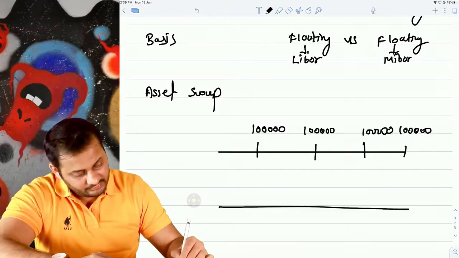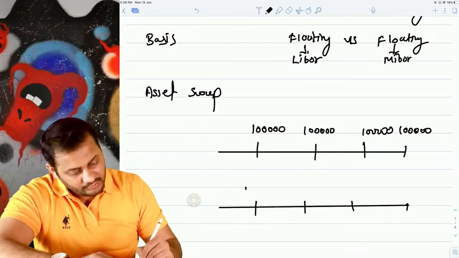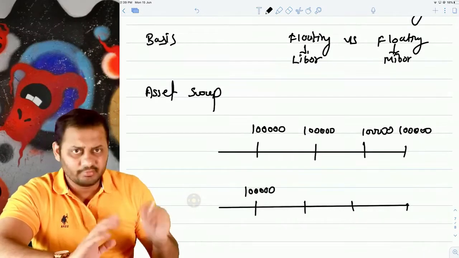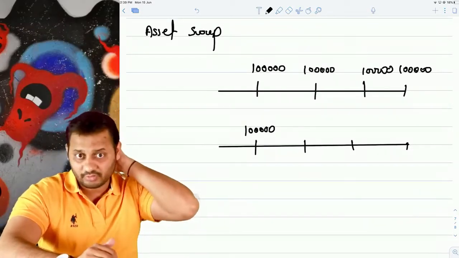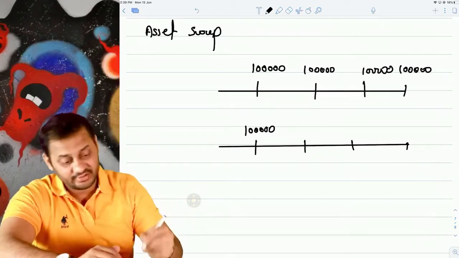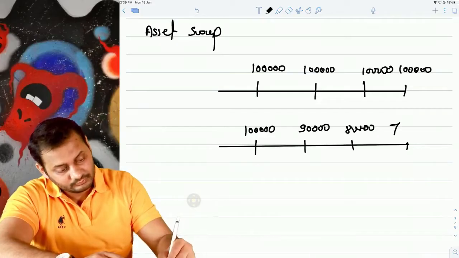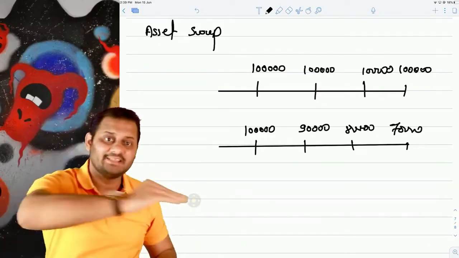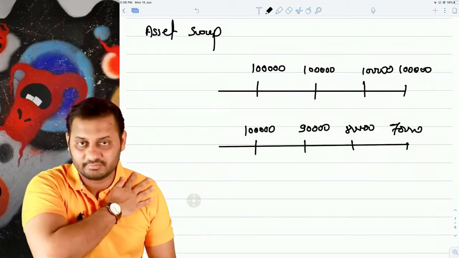And here in amortizing rate swap, it is similar to plain vanilla, fixed to floating exchange, so 9%, 10% or LIBOR, but the principal value on which the amount will be calculated keeps on decreasing. This is amortizing rate swap. That's it. The principal is reducing here.